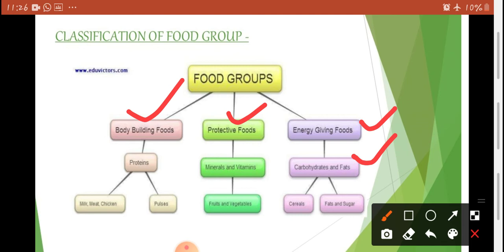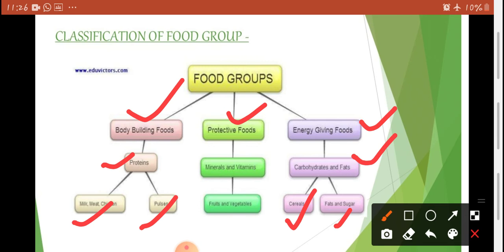And what are the sources of energy giving food? Cereals, fat, and sugar containing food is energy giving food. Okay. Next is bodybuilding food. Foods which contain proteins are known as bodybuilding food. And what are the sources of proteins? Milk, meat, chicken, and pulses are the